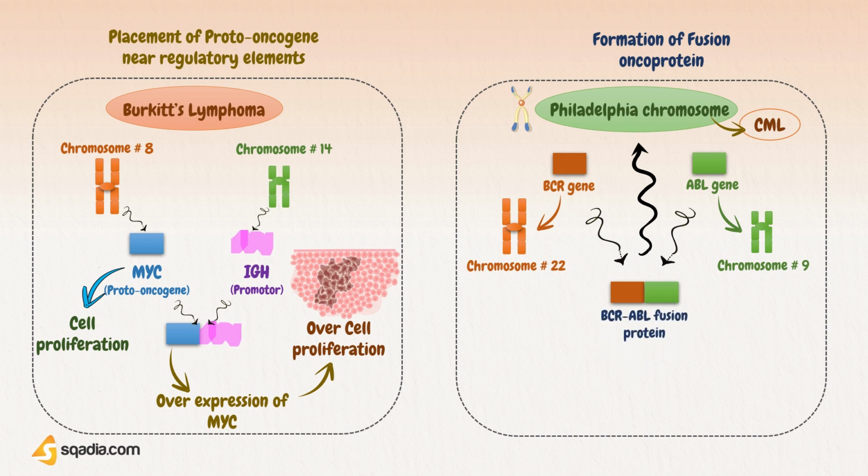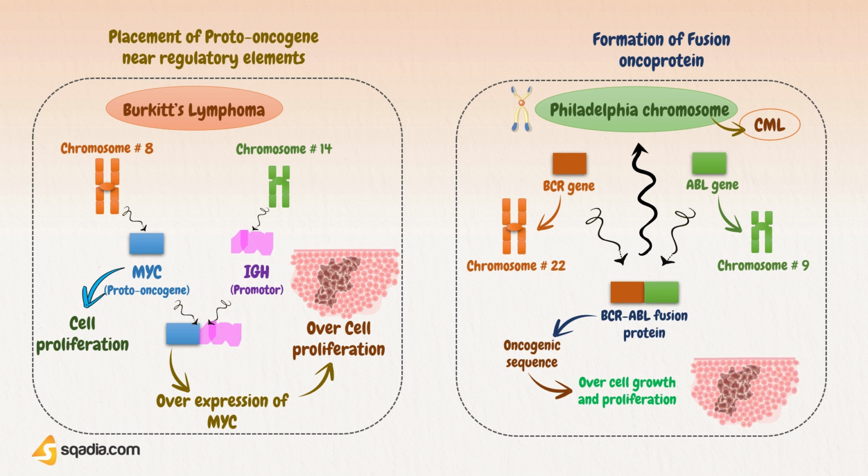And the product of this reciprocal translocation is placed on the arms of the Philadelphia chromosome. Now the fused protein formed is the BCR-ABL fusion protein. This fusion protein makes an oncogenic sequence that constitutively activates signaling pathways involved in cell growth and proliferation. In normal lymphocytes, proliferation is always balanced by apoptosis. But this activated BCR-ABL fusion protein protects against apoptosis, which allows unrestrained proliferation of lymphocytes.